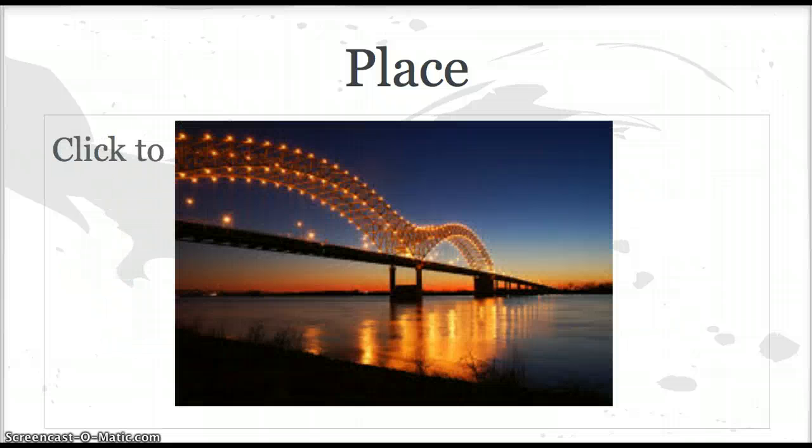All right, this is the Memphis Bridge. This is a human characteristic of a place. This is something we built. This is something that when you drive from Arkansas to Memphis, this is something that lets you know you are home.